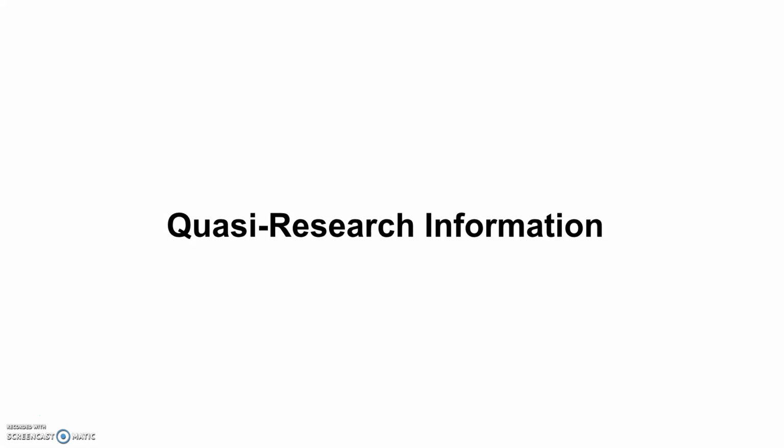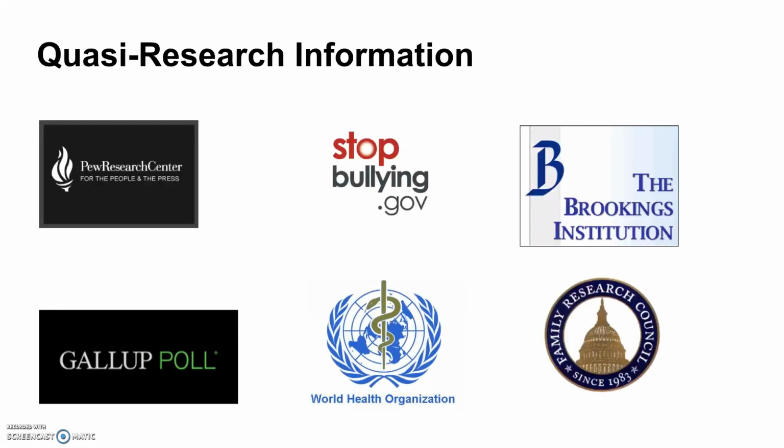Quasi-research information might come from different sources, like the Pew Research Center. The Pew Research Center generally just polls different people about things, usually political issues, sometimes religious issues. Gallup is very similar. They call themselves research centers, but it's not actually academic research. It's a different type of research that is interesting and may be helpful, but you're not going to use that for one of your main articles.